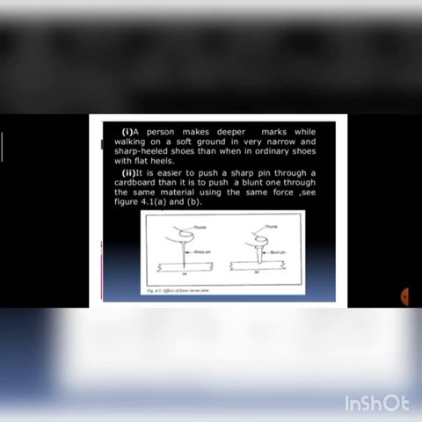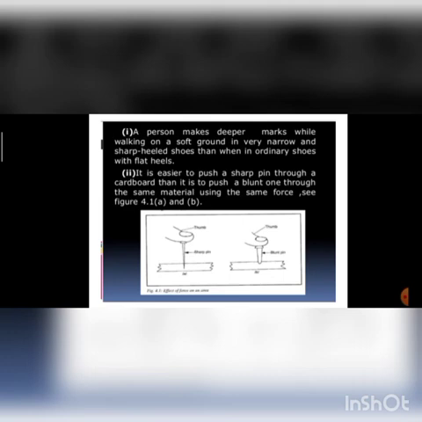Why a camel? It is easy for a camel to walk on sand because the feet of the camel are very broad, the area is very large. Due to the large area, force or pressure will be less. The pressure of his body will be less because the area will be more. That's why he can easily walk. But if we walk with a sharp heel on sand, the area will be less, pressure will be more. हम नीचे ही धस जाएंगे.